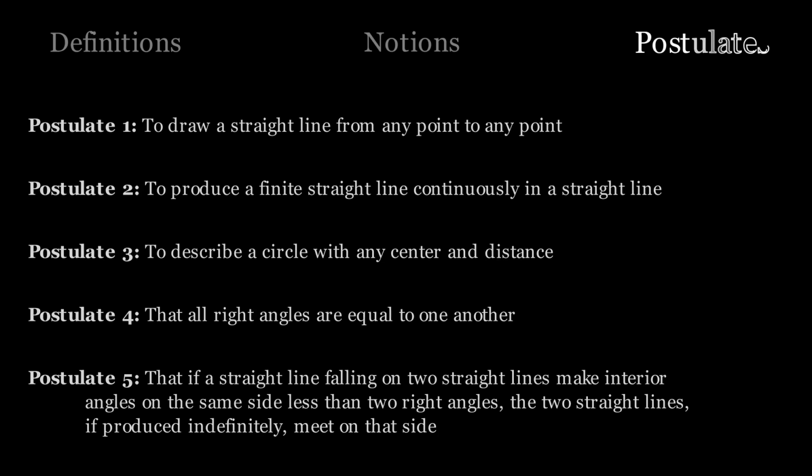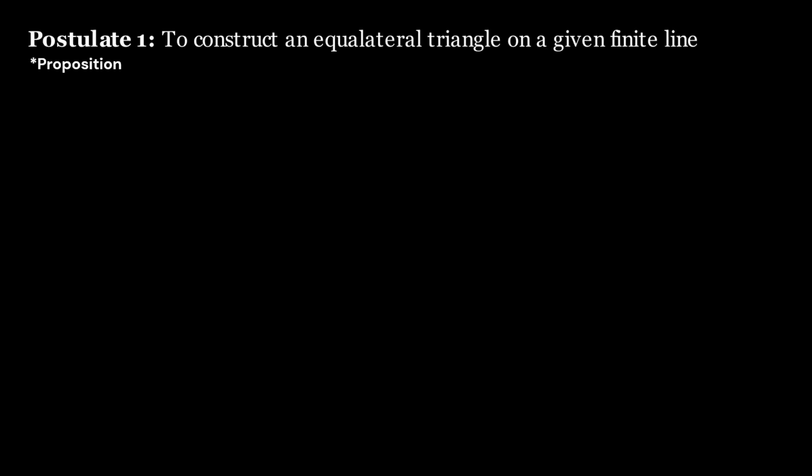Let's briefly look at the first proposition to see what it would look like. Our first proposition given by Euclid is to construct an equilateral triangle given a finite line. When we're trying to prove this theorem, the only things that we can use are the given postulates, definitions, and other theorems if we prove them beforehand.